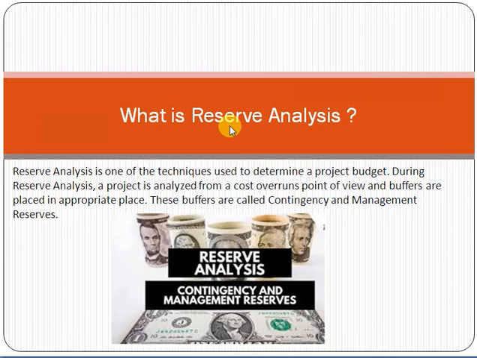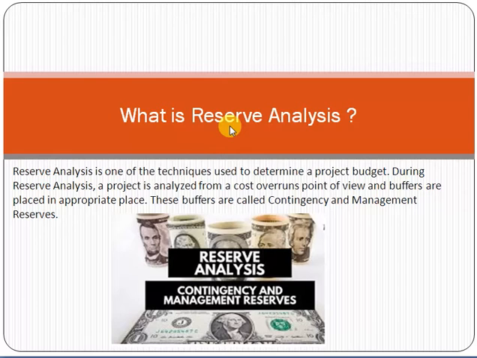If you are building an e-commerce solution and you know that your development and testing cost is $5,000, so if you are making a project budget here, what you will do is add some more buffers considering the factors that, for example, your training resources are not trained, so you have to add the cost of training here as well. You have to add some more buffer here because maybe some issue occurs, like any unidentified issue. So in that case, you have to add all these buffers in the budget. That is called the concept of reserve analysis.